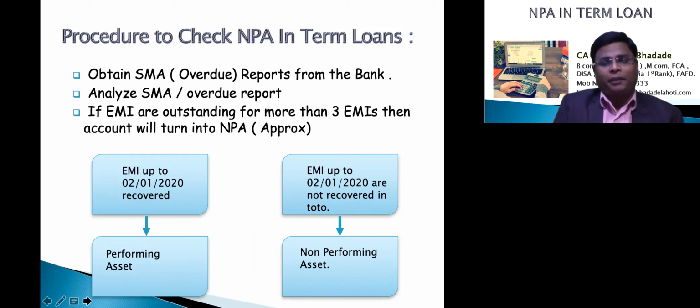Friends, in the banking system, if the overdue report is perfectly generated, then as an auditor, our problem of term loan NPA will be very simple. Just taking an overdue report or SMA report on record and analyzing it, we can find out the NPA. But during audit, we observe that there are certain n number of factors which are affecting the true and fair view of the overdue report. I have classified certain things over here.